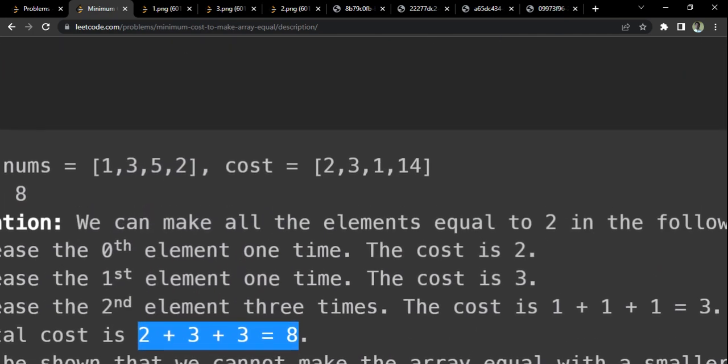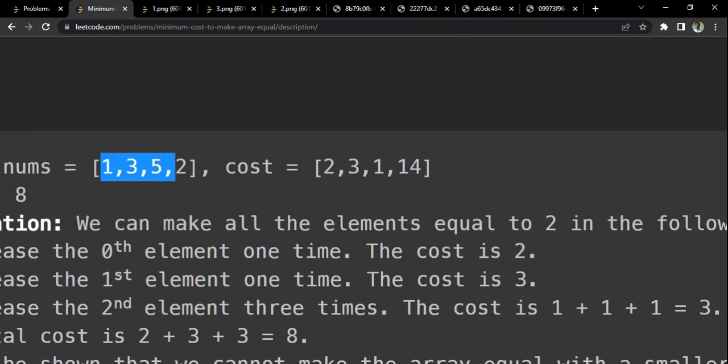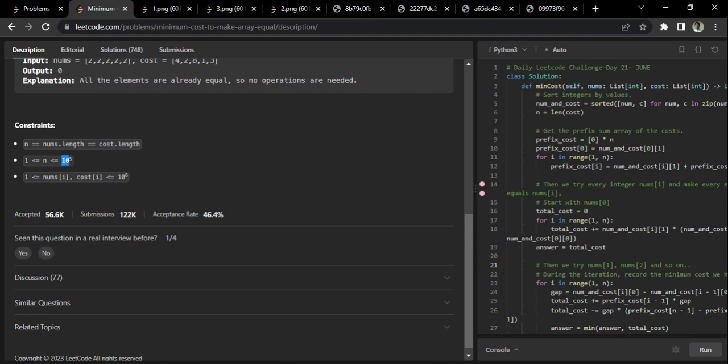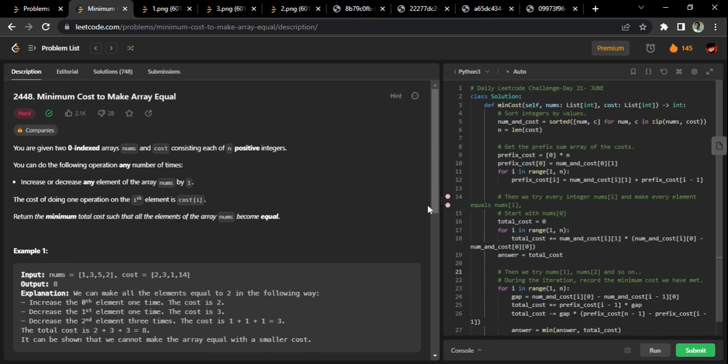For doing that, how should you do it? Very simple. You will require an O of n square approach. How? First, make a loop to iterate over all of the elements. In the second loop, you calculate the cost. The idea is, suppose in the first loop I'm selecting one, in the second loop I should select all of them again. I have to visit all of them again to calculate the cost, right? That's why 2 loops will be required and it will be an O of n square approach. You don't have any extra space, it will be constant space complexity. But because the constraints are bigger, I have tried it myself, basically speaking, the O of n square approach will not be accepted, okay? So we have to try an even more optimized approach.